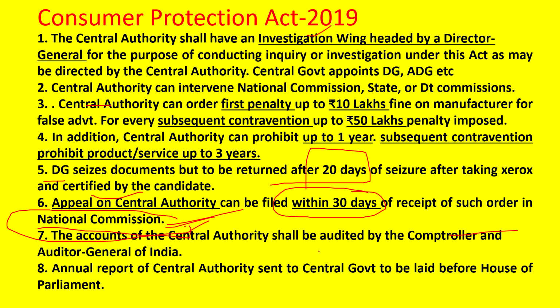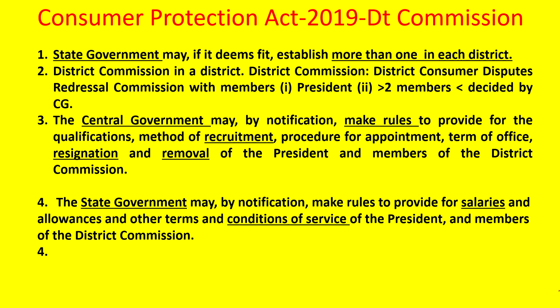Then the accounts of the central authority shall be audited by the CAG, the Comptroller and Auditor General of India, and the annual report of the central authority shall be sent to the central government to be laid before the House of Parliament. The annual report has a lot of information: how many cases have been filed, what the range is, and all these things. That you need not worry about. It will be sent to the central government and laid before the House of Parliament.